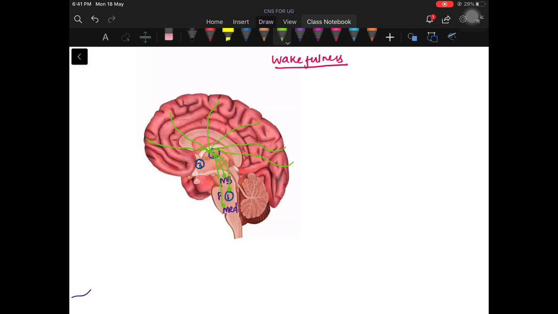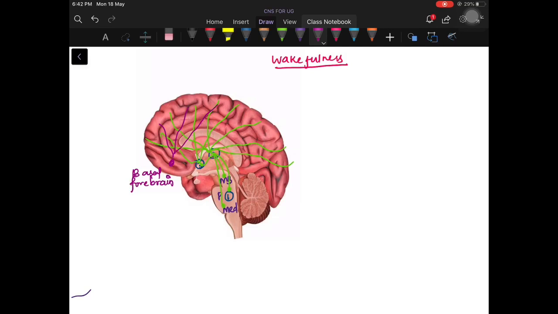Also, from these neurons they reach the hypothalamus, and from the hypothalamus the projections go all over the cortex. Apart from these, there are other structures involved, like the basal forebrain. From here also we have connections all over the cortex that keep the cortex in an awake state.